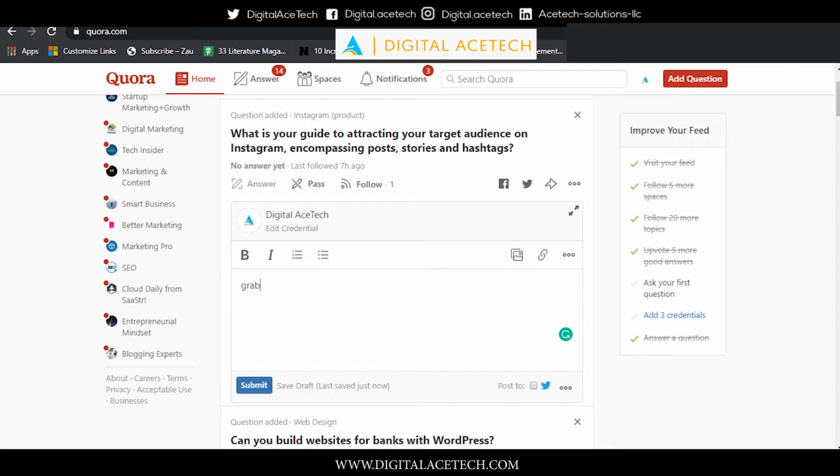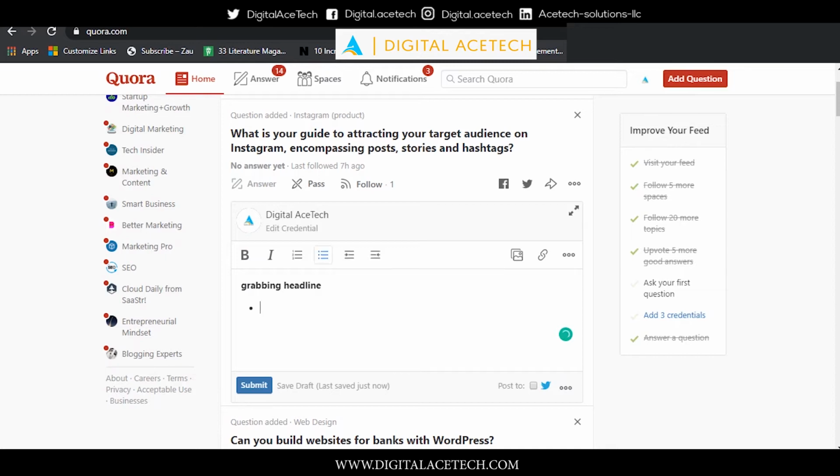So the first thing that we need to do is add a grabbing headline. And we need to make it bold because this needs to stand out from the rest of the font. So we're going to highlight this and we're going to click on bold. So this is bold now. Anything else that we want to add here, for example, if we want to tell them about any important factors they need to consider in order to target and attract audience on Instagram, we can write about that.